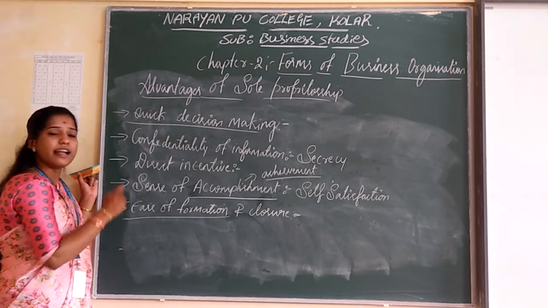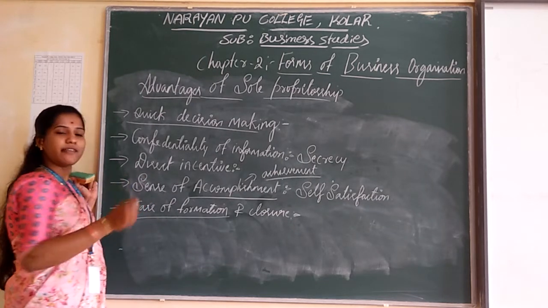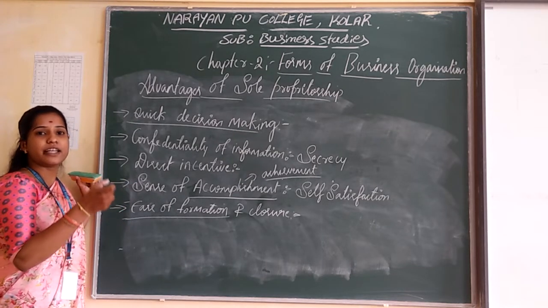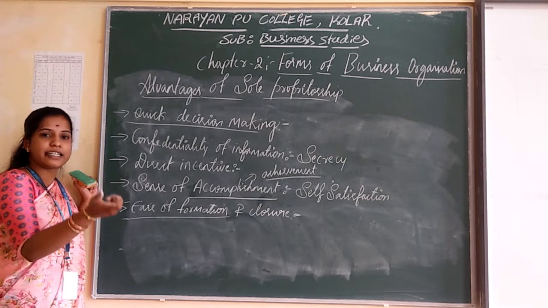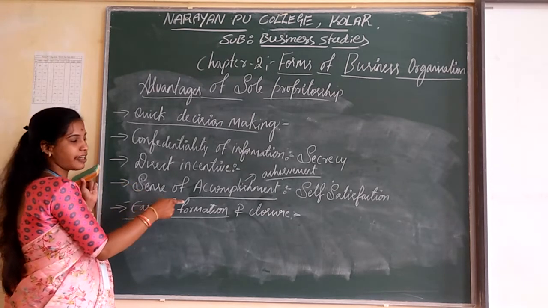And the next one is direct incentive. The direct incentive means whatever profit he earns from his business organization will be directly taken by the sole proprietor. And the next one is sense of accomplishment.